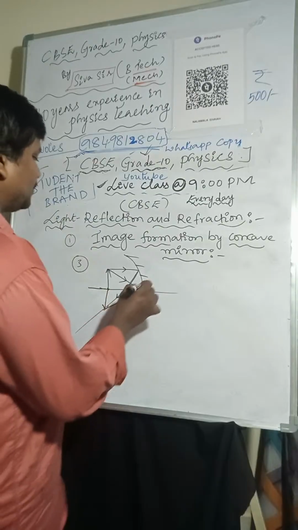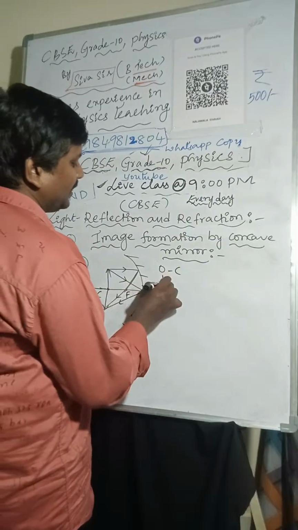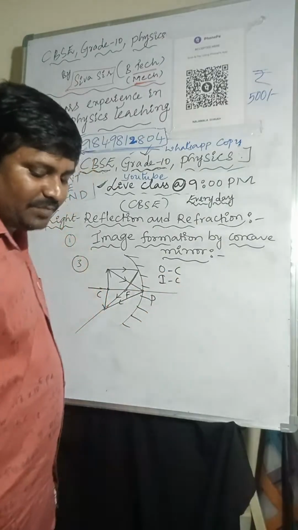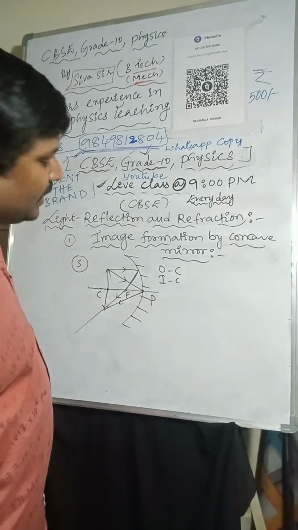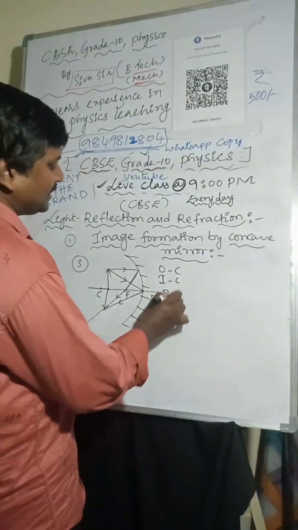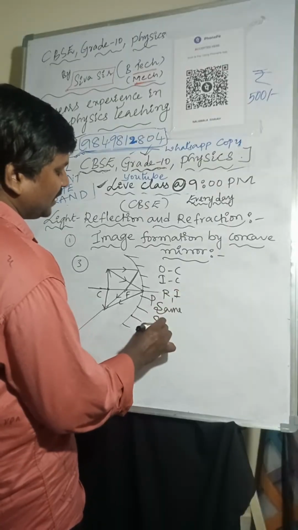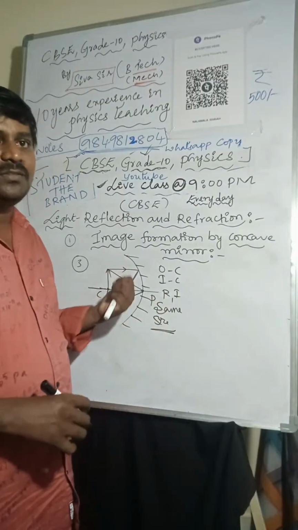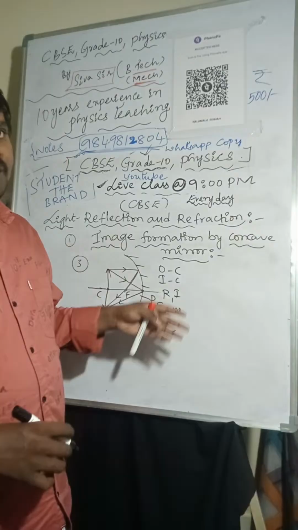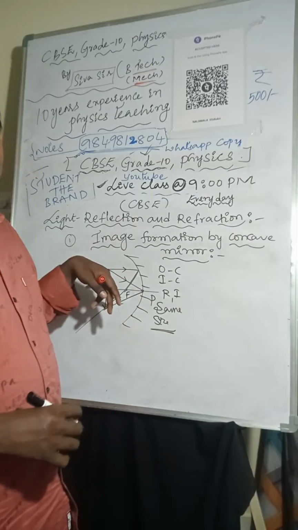Object is placed at C, image will form at C. Nature of the image is real, inverted and same size. Object is placed at C, image also will form at C only.